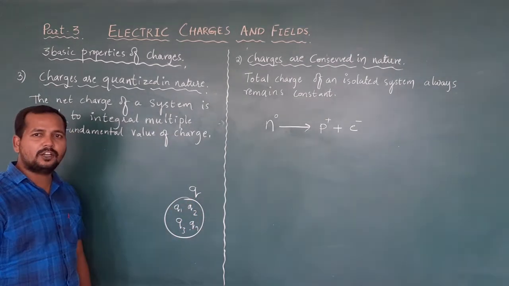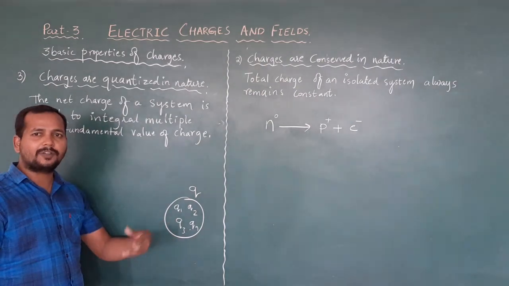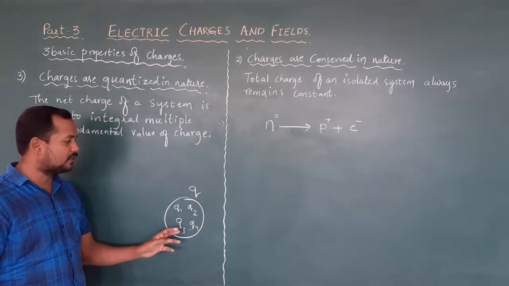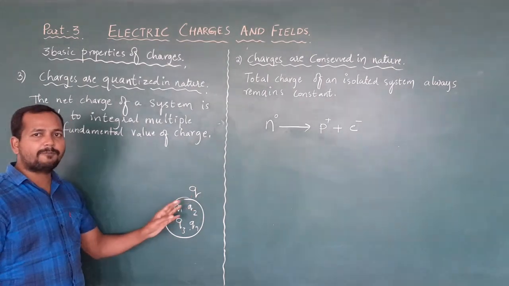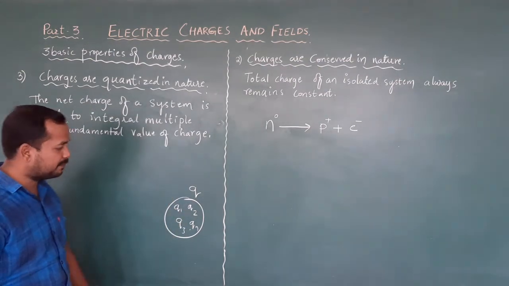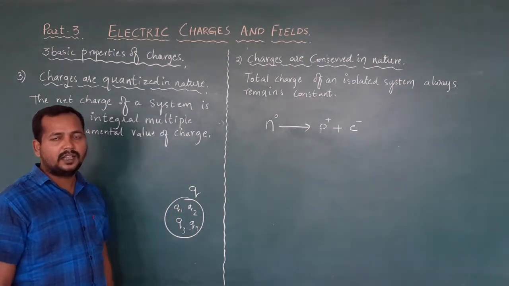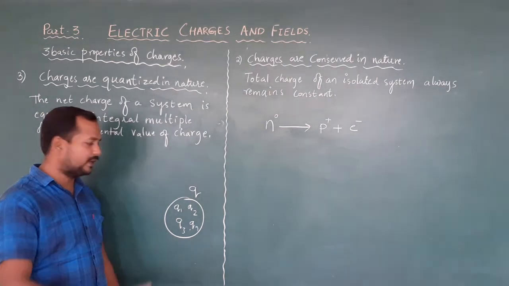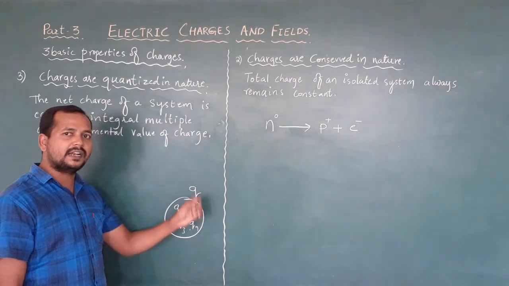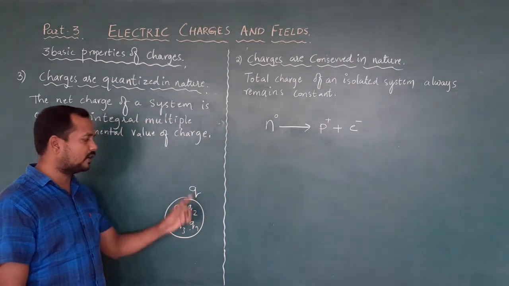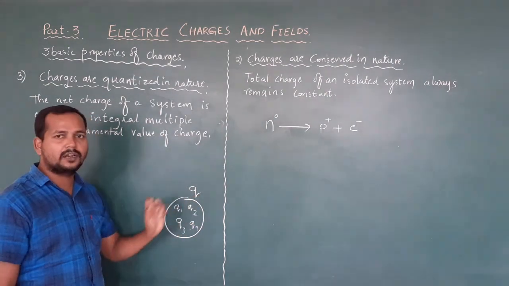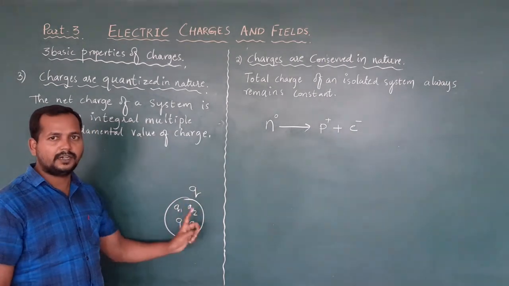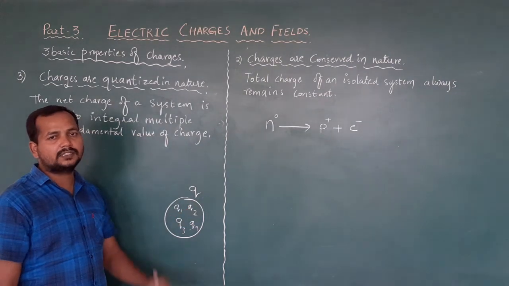So what is the fundamental value of charge? The charge of a proton or the charge of an electron is the fundamental value. Then the net charge of the system is equal to an integral multiple of the fundamental value of charge. For example, there are 100 charges, and I will consider each charge as 1 rupee. Then what is the net charge of the system? It is 1 into 100, that is capital Q. 100 into 1 is 100. So that is a charge like that.